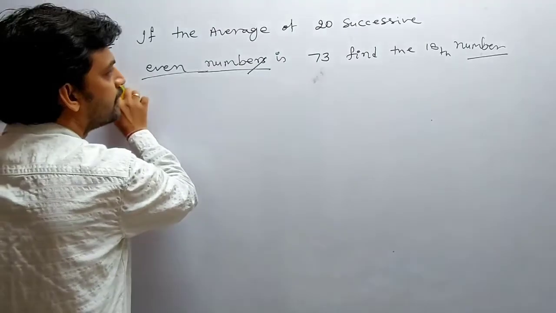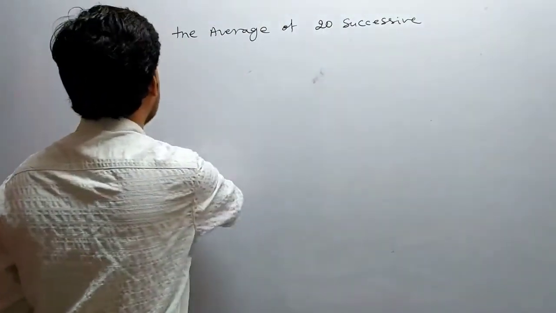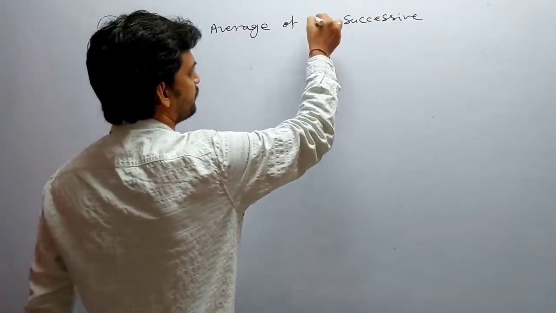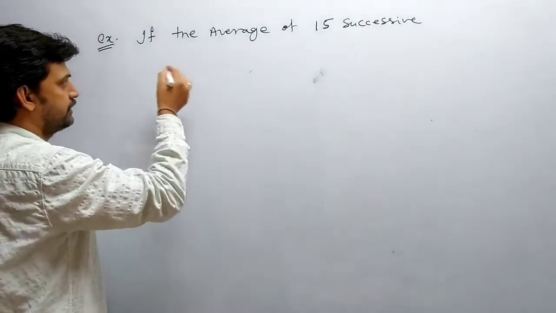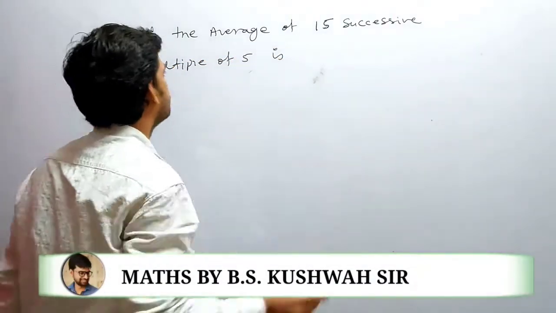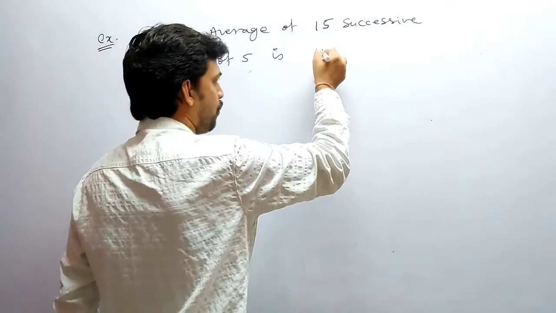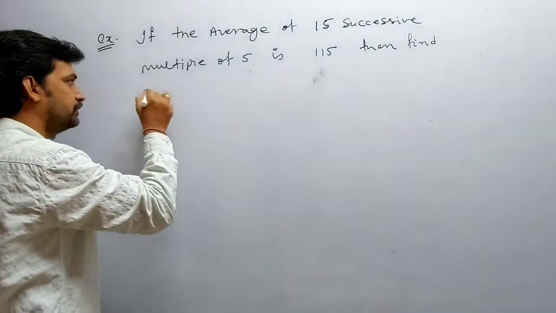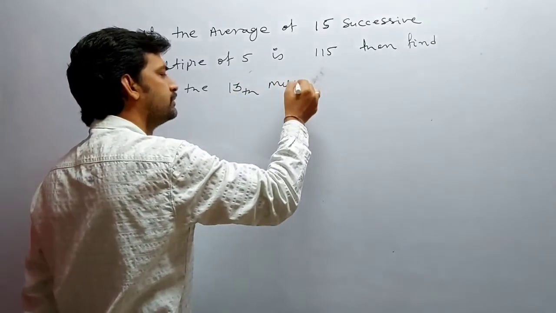I'll say that if the average of 15 successive multiples of 5 is 115, then find the 13th multiple, or 13th number.